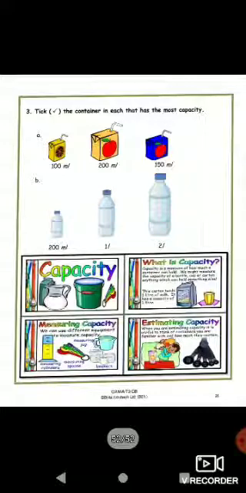Now take the container in each that has the most capacity. So you have to check which is the highest capacity among the 3. It is 100 ml, 200 ml or 150 ml. Which is biggest? It is 200 ml. Now 200 ml, 1 liter, 2 liters. So 2 liters is the biggest among these three. So that was all about capacity. You will go through the video and you will understand it properly. Thank you.